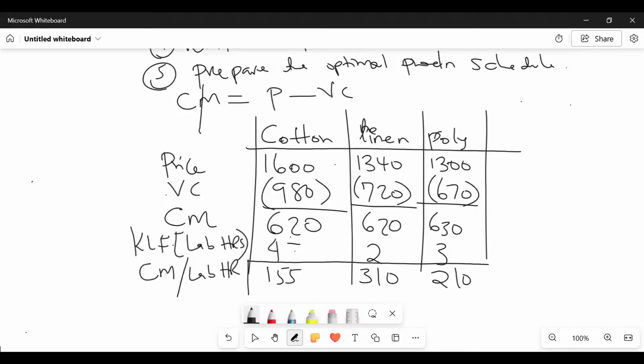So after getting the CM per scarce resource, the next thing in this case we should do is to do what, somebody? Is to rank, yes. The physical students have already got it correct.